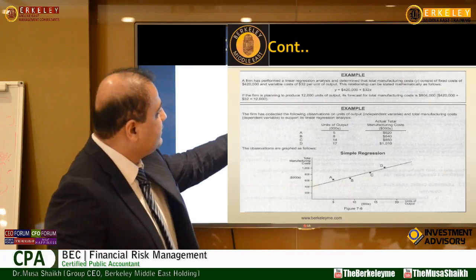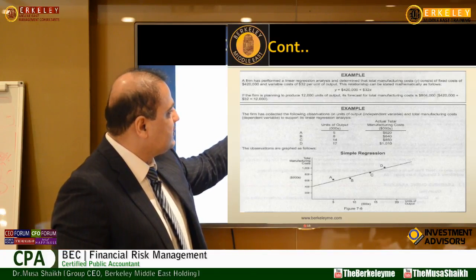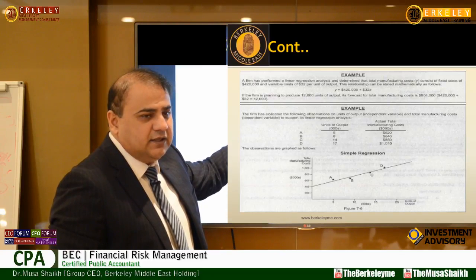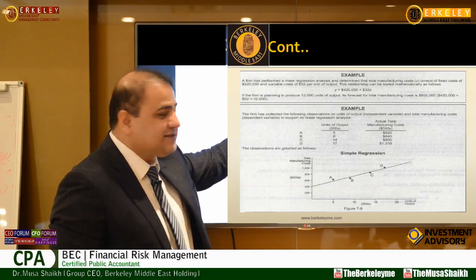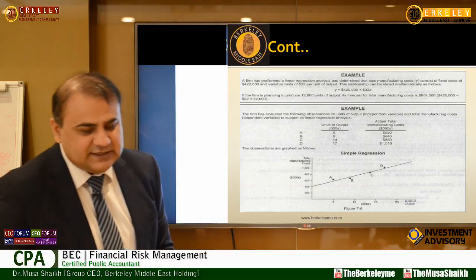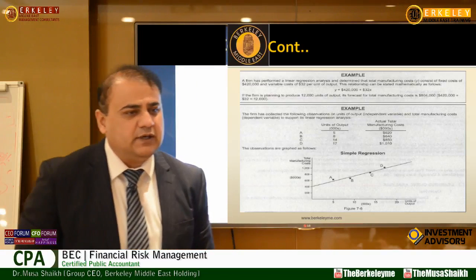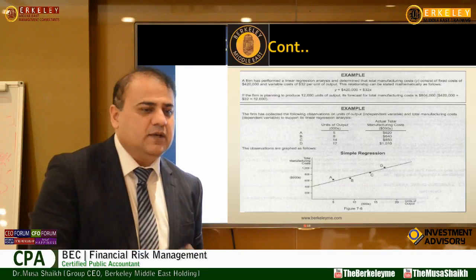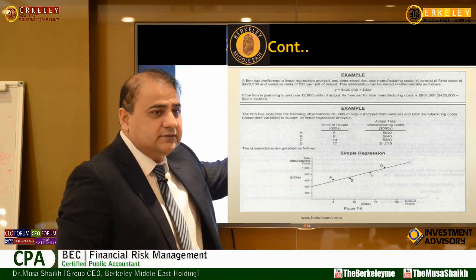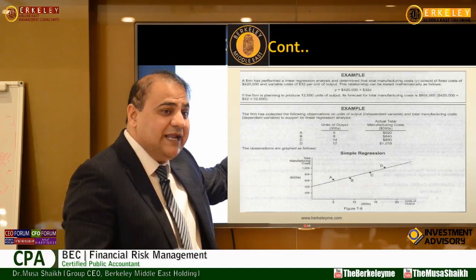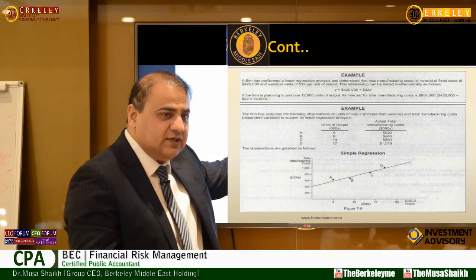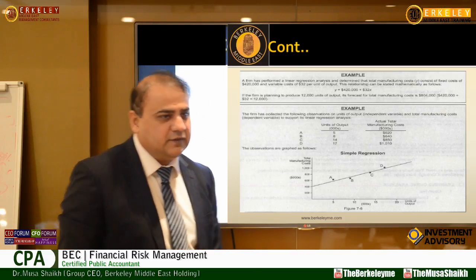And how to make an equation? There will be a Y. Suppose in any example, Y is the sales and X may be advertisement, right? I have a question: is sale dependent on advertisement, or advertisement dependent on sales? Sale will come here or here? Here, because Y is the dependent variable, so whatever X, meaning advertising, will do, sales figures will come accordingly.